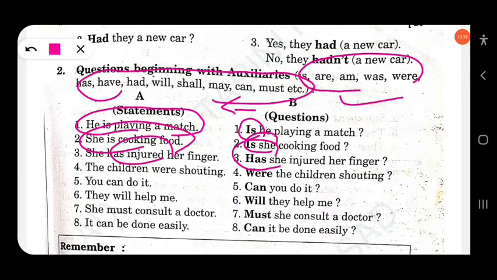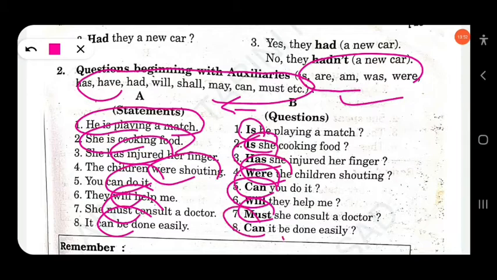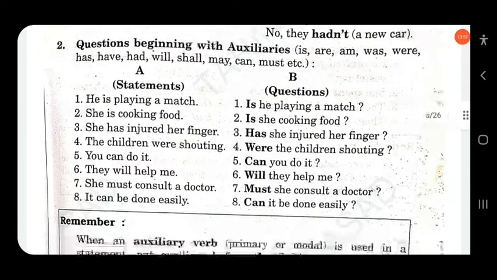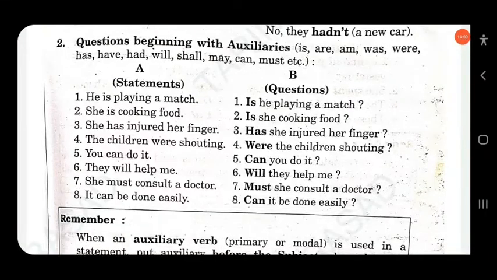She has injured. Has she injured? The children were shouting. Were the children shouting? You can do it. Can you do it? They will help me. Will they help me? She must consult a doctor. Must she consult a doctor? It can be done easily. Can it be done easily? Clear? In yes-no questions, the auxiliary verb comes at the beginning of the sentence.